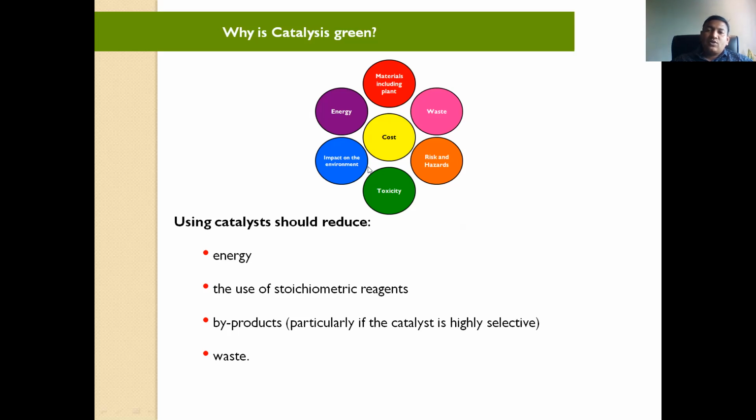If a side product is not there, or we are not going to produce any waste from that reaction, then obviously there is a positive impact on the environment. Otherwise, see, almost all industry has a chimney, and you can see all gases coming out from that industry. Okay, and all those gases are hazardous to the environment.